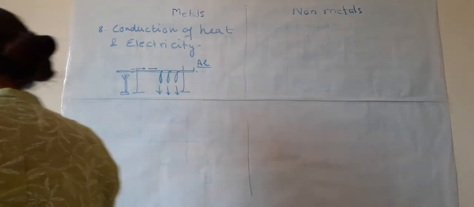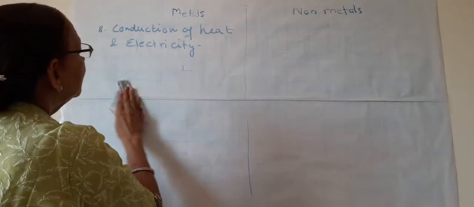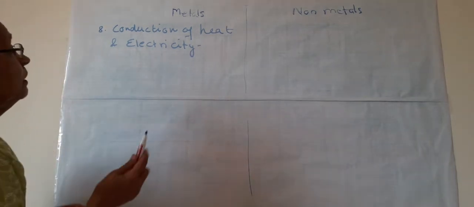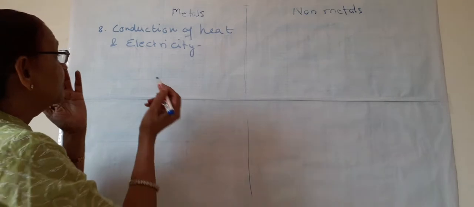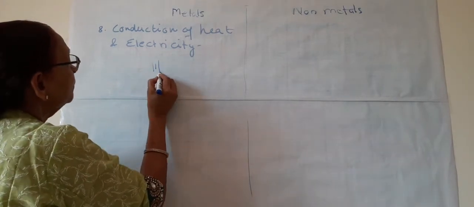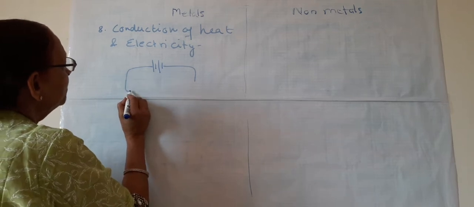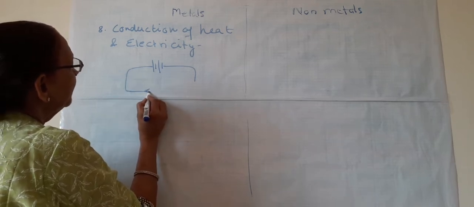Now to show that metals conduct electricity, we can use a simple circuit. All of you know, suppose this is a battery. We form a closed circuit with this battery.